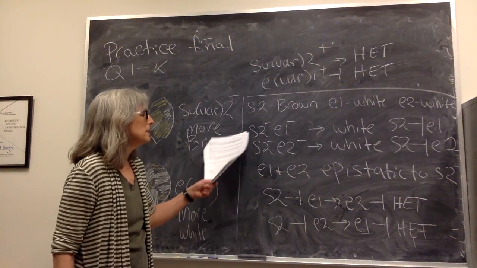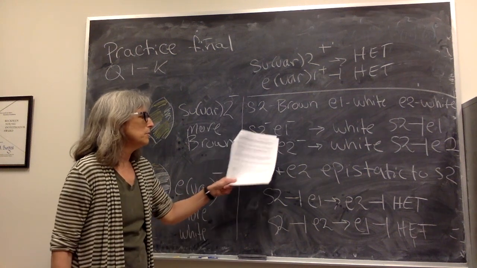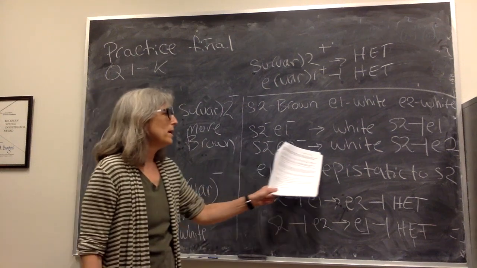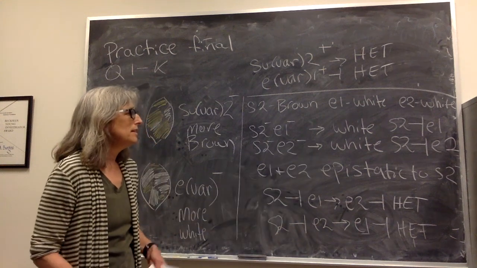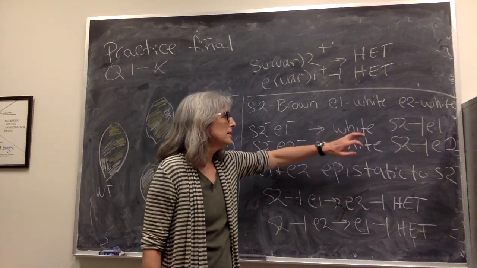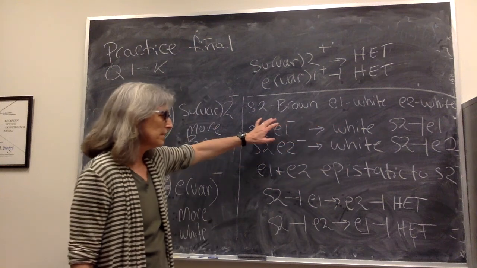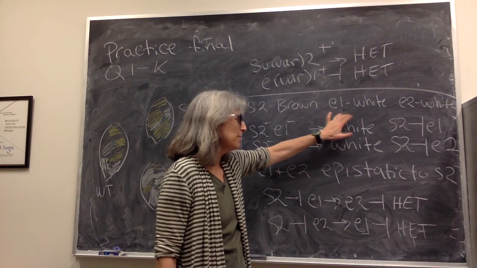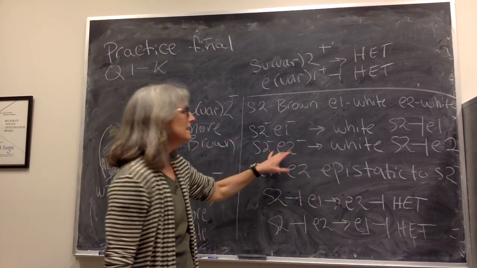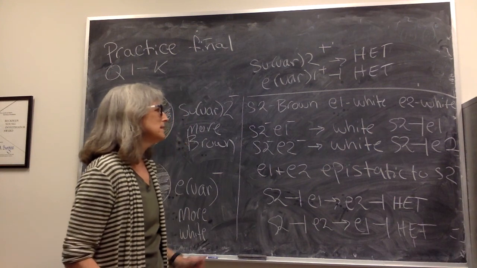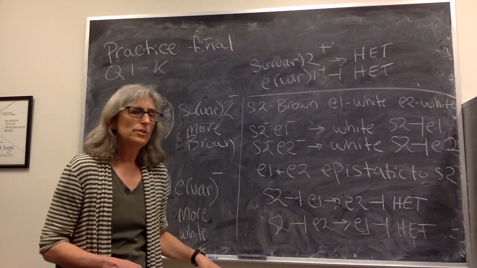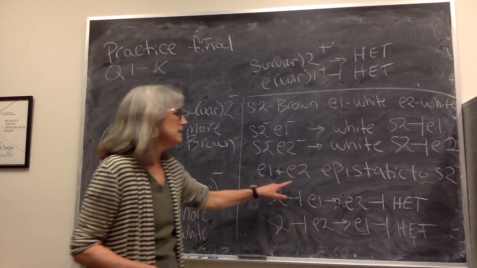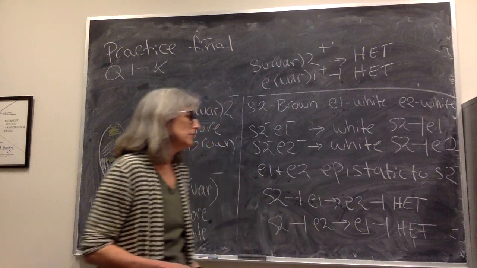Here, if we make the double mutant for either S2 and E1 or S2 and E2, in both cases the double mutant has a white phenotype. That means they have the phenotype of the enhancers. So by knowing that the double mutants have the phenotype of E1 and E2, that means that E1 and E2 are epistatic to the suppressor phenotype. So E1 and E2 are epistatic to S2.